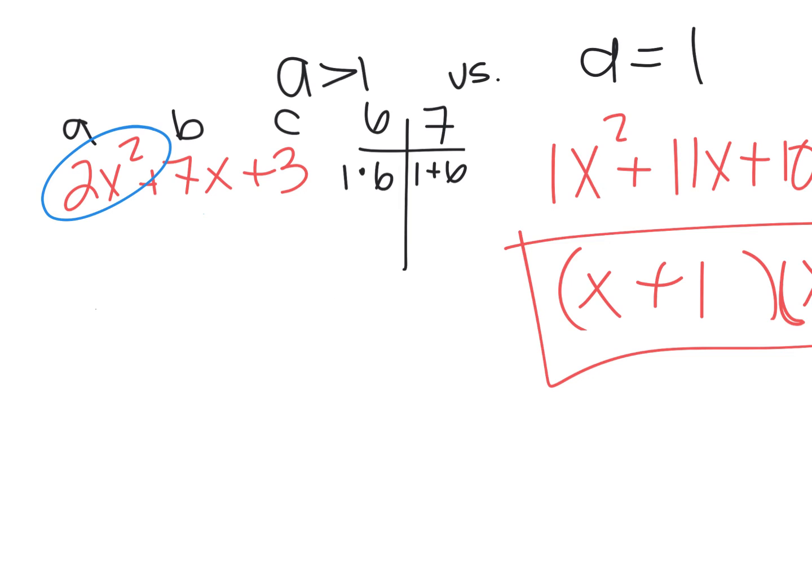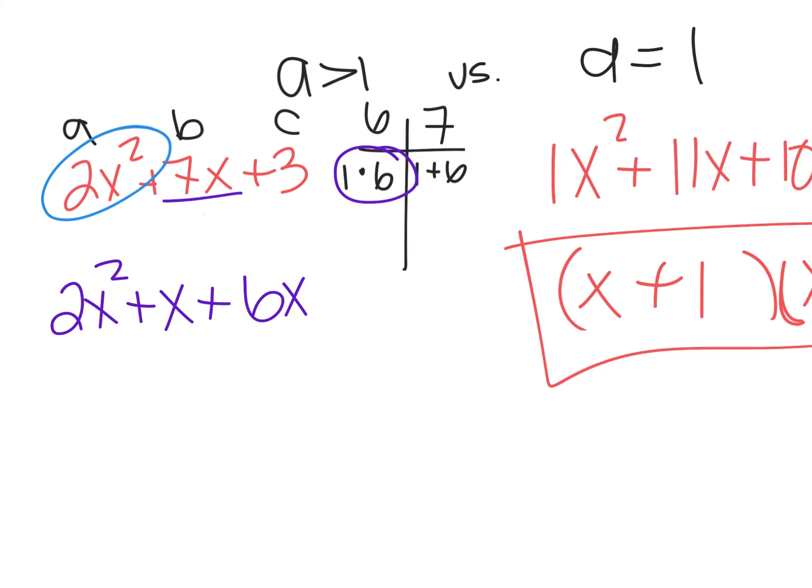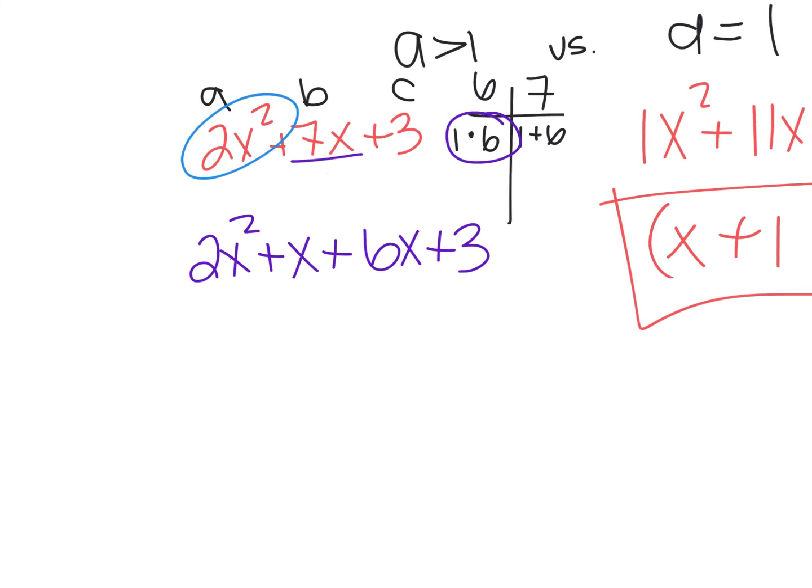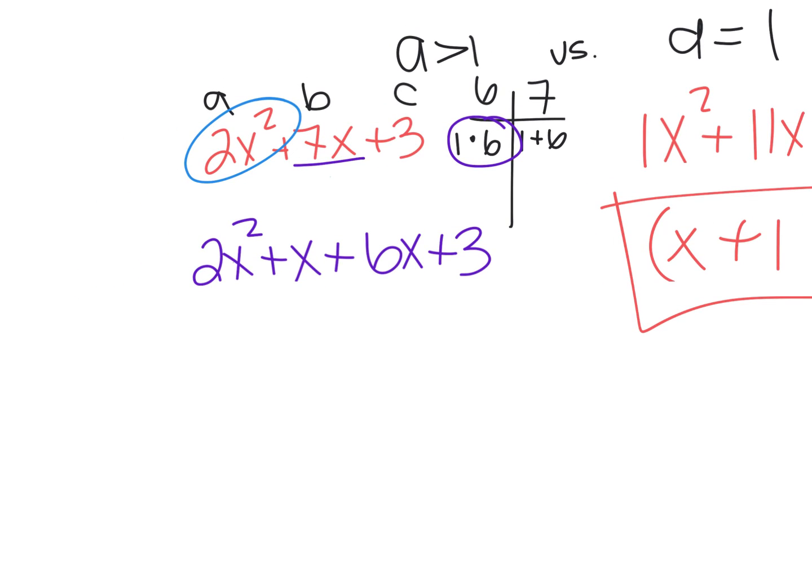So we have to rewrite our middle term with our two new factors that we found. That's one of the reasons why we have the table. So we're going to take our new factors and rewrite our b value. So we have 2x squared plus x plus 6x plus 3. So I'm undoing the simplification when we double distribute. Okay, that's what this step is. Then I want to see what did I multiply that's in common. So we're going to factor by grouping. Group the first two, group the last two.